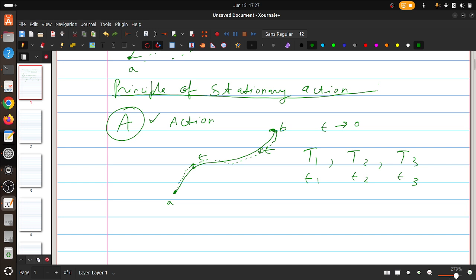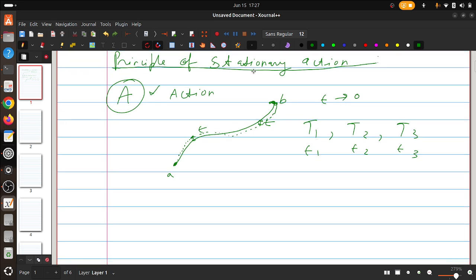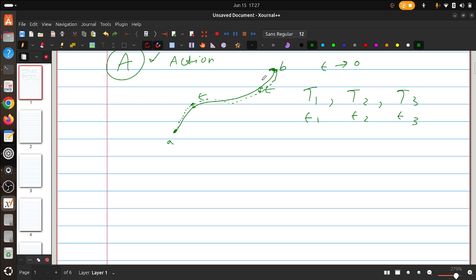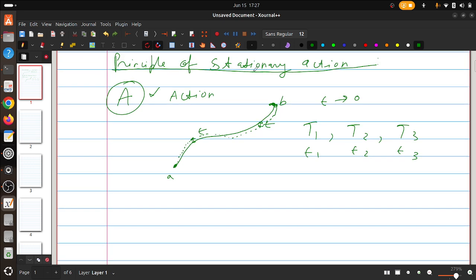When this happens, we say that our action is stationary for the little deviation. Now I'm going to define this quantity action in terms of the Lagrangian, which we have seen in the previous video. So the action is equal to the Lagrangian integrated over time from A to B. So this is the action.